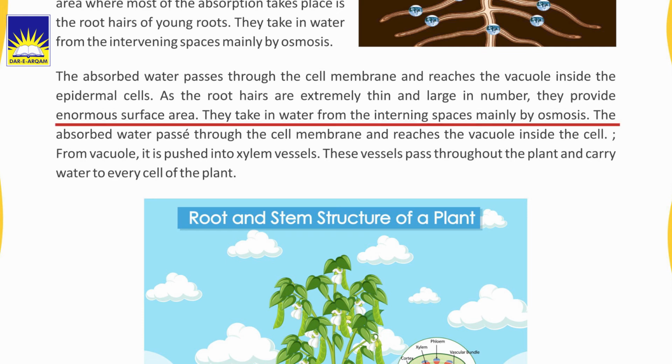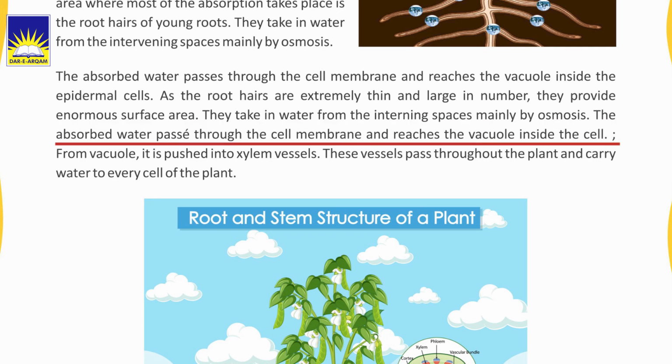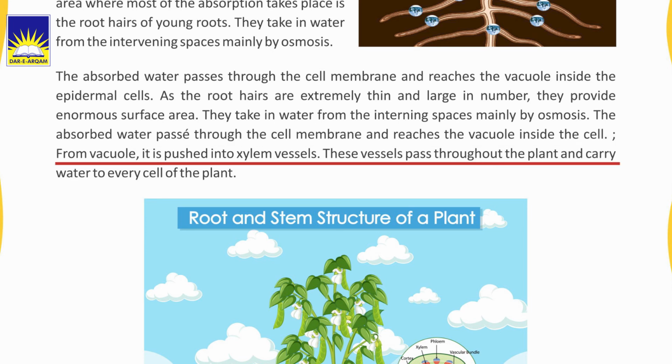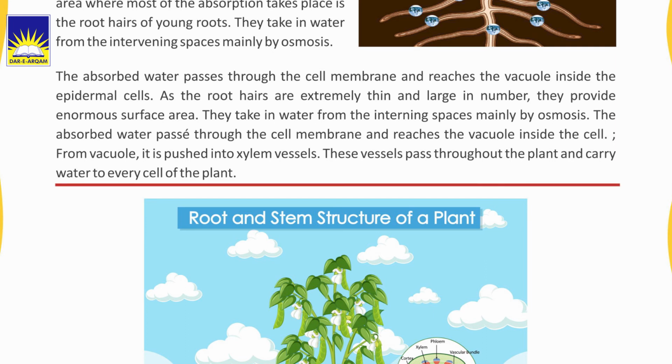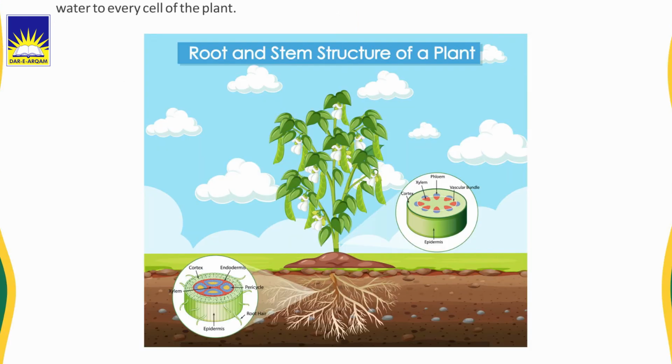From the vacuole, the water is pushed into xylem vessels. These vessels pass throughout the plant and carry the water to every cell of the plant. Look at the picture. The structure of a plant with root and stem is given, and you can see how the food is transported to the other parts of the plant.